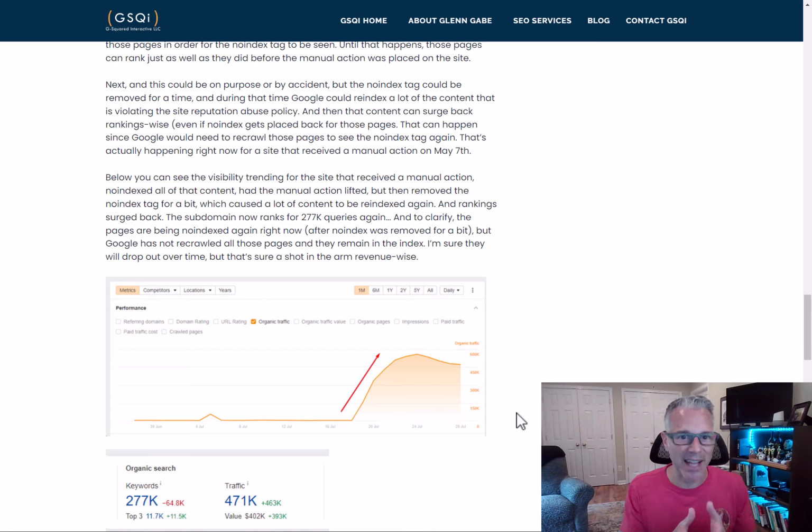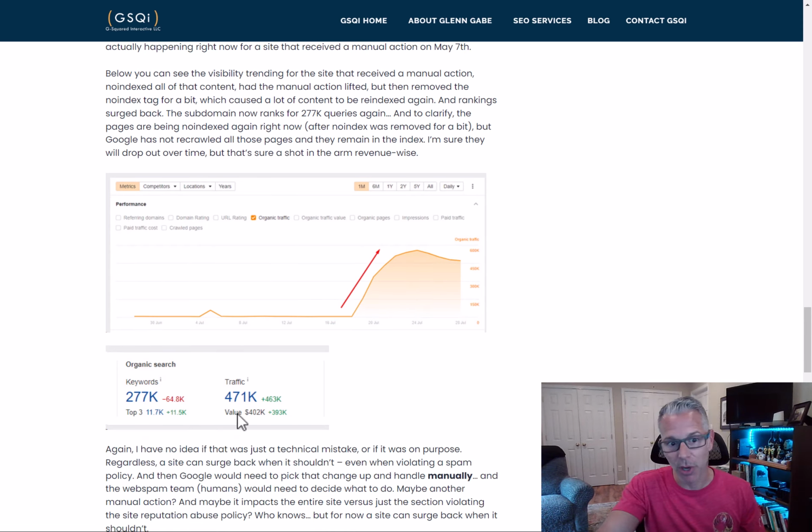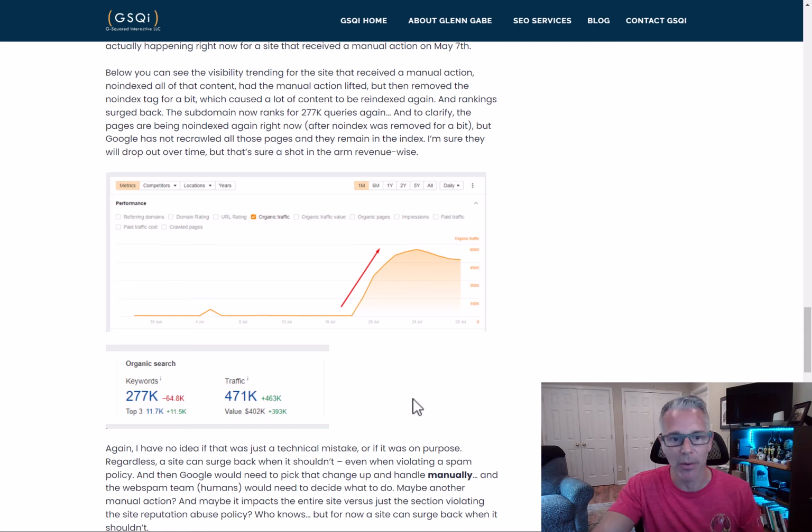But now Google needs to catch up, right? So all of that content is remaining in the index until Google comes back and sees the no index tag. And so the way I put it in this post is, look, they're ranking for 277,000 queries, by the way. That's to the specific section with site reputation abuse. So as you can see, no indexing is not foolproof when it's manual actions because they could come back, right? So if that no index tag is removed, then they can come back and start ranking again until Google no indexes all the content and de-indexes that.